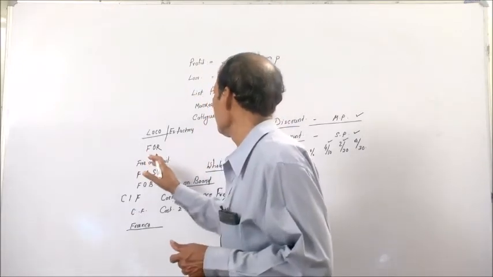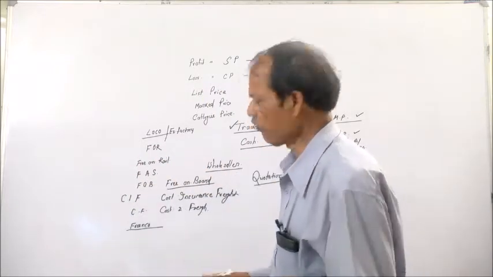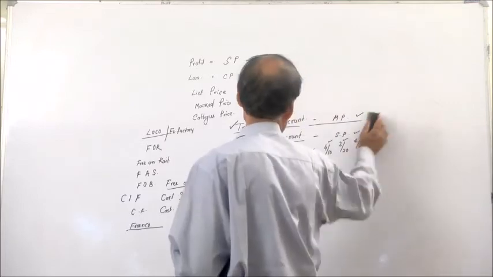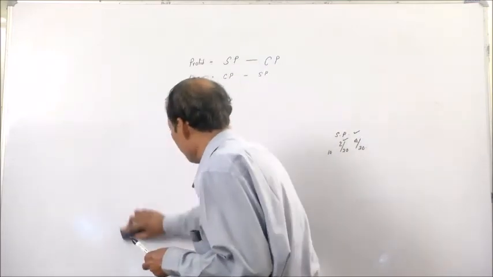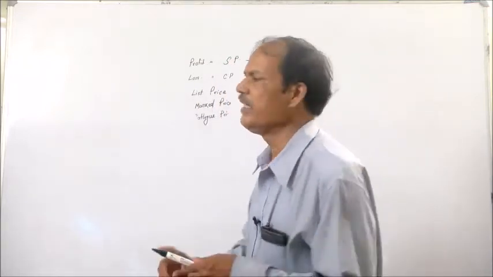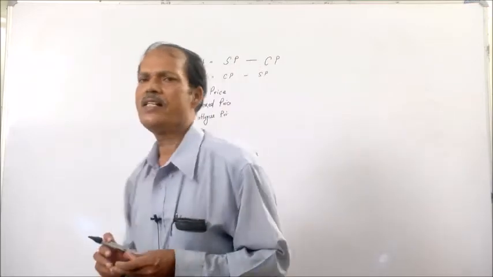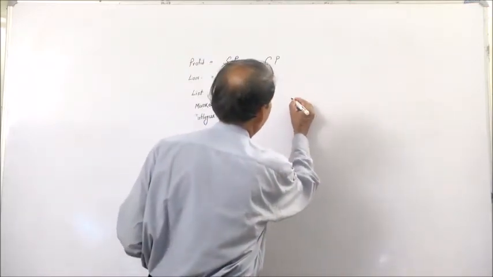And here, as you know, there are cost price, sales price, mark price, quotation price, and these are the different types of prices. Now usually when we calculate profit, profit is normally calculated as a percentage on the cost price of the product.